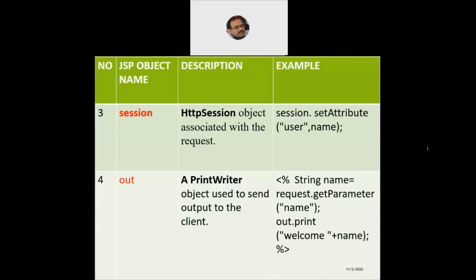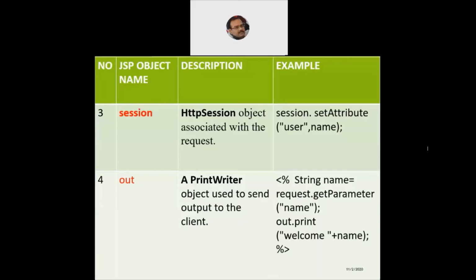The session is a JSP object which is associated with an HTTP session object. HTTP session is the name of a class available in the javax.servlet.http package. So this is the object for this particular class. Out is used for the request and response. It is a very simple but very useful print writer object that is used to send the output back to the client.